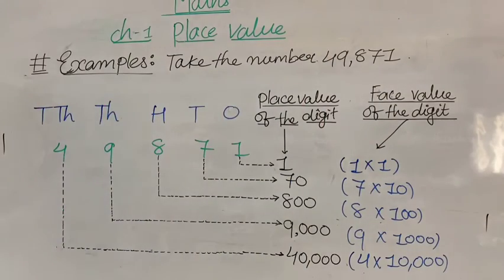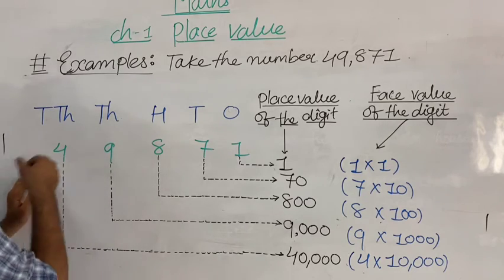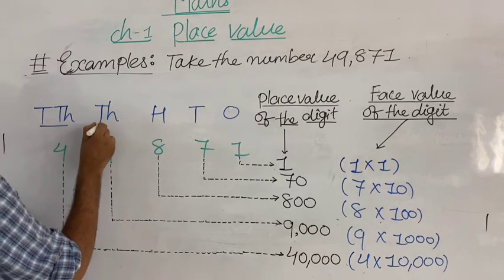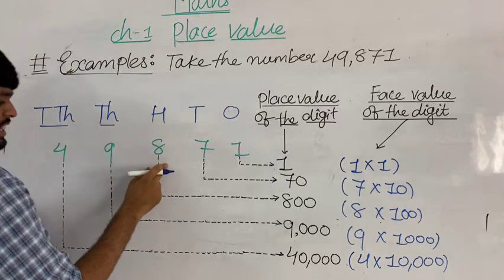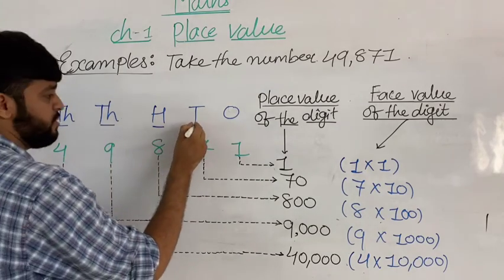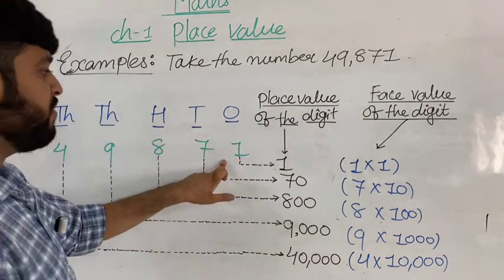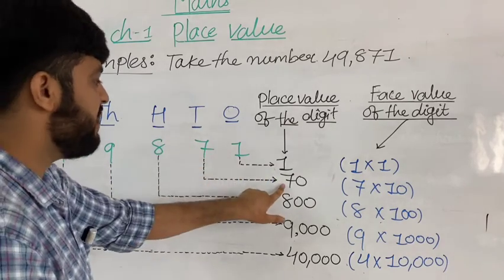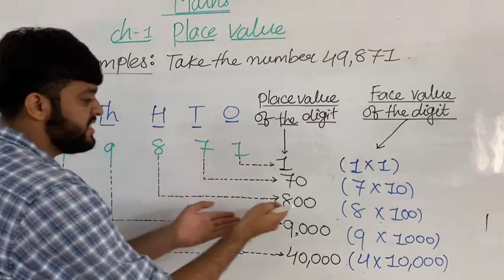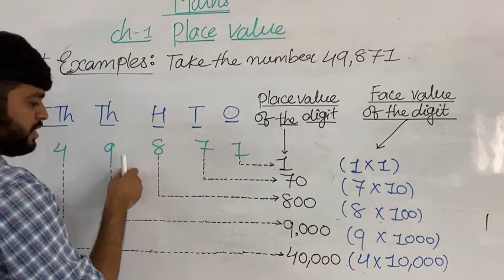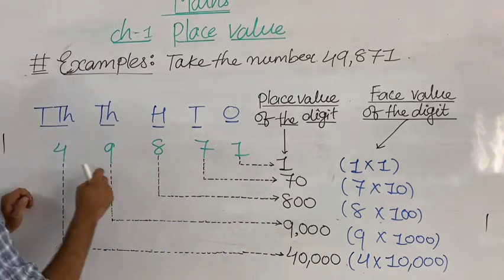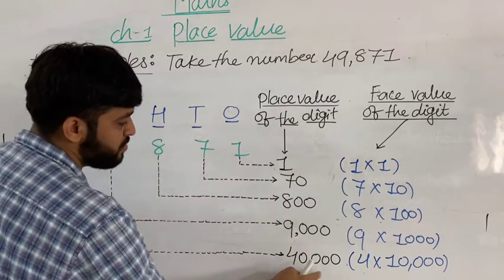Got my points? All of you do it fast. You have to write all these things in your book like that. I am going to explain it here. This is 4. 4 is in the place of ten thousands. 9 is in the place of thousands, 8 is in the place of hundreds, 7 is in the place of tens, and 1 is in the place of ones.